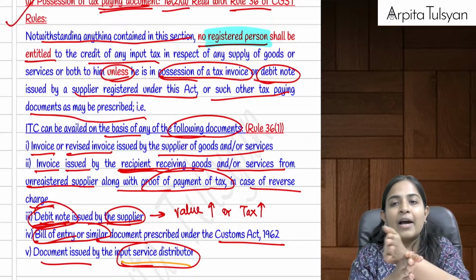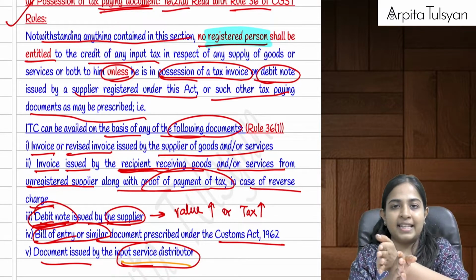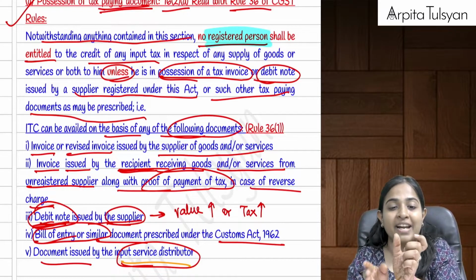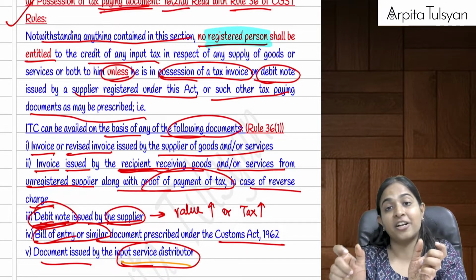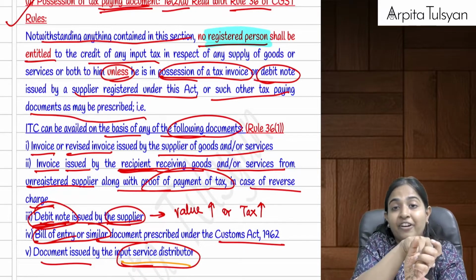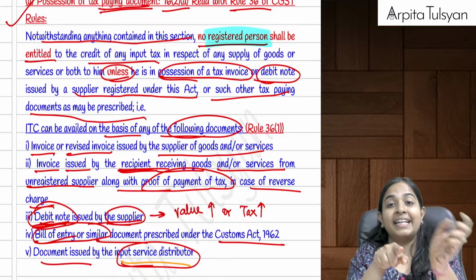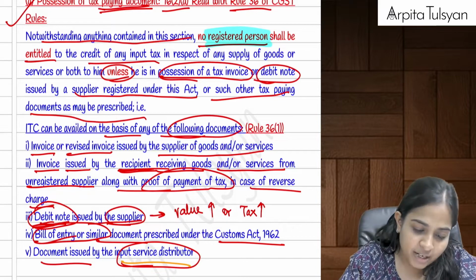Till now I had not taken ITC of this particular period, because I was not registered from the day I became liable till the day I got the certificate. But now my registration is with effect from that previous day. So for whatever were my purchases, I can take a revised invoice from my supplier and start availing my input tax credit.